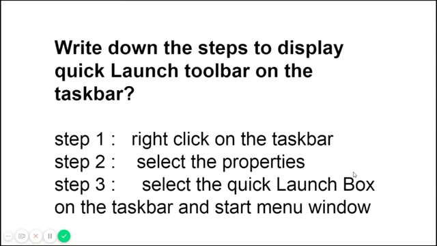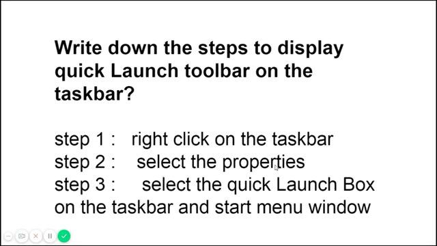What is Quick Launch Toolbar? If you right click on the status bar which is there on the desktop, it will be available. What is the step to open? Right click on the taskbar which is there on the desktop, that is on the first screen, home screen. Then select properties. A small pop-up will come. On that pop-up, many options will be there. You should select the last option, that is properties.